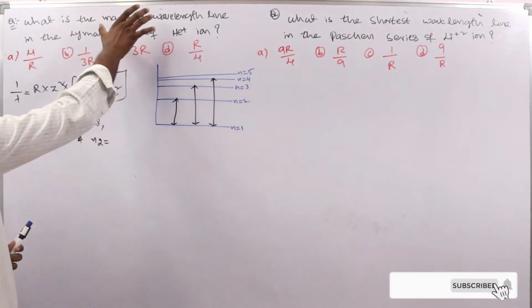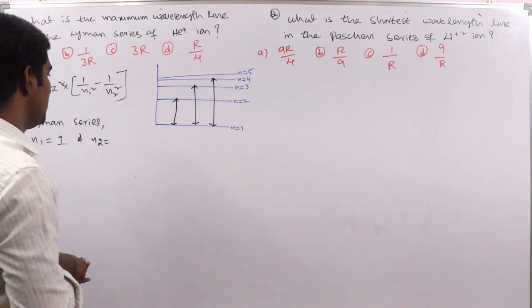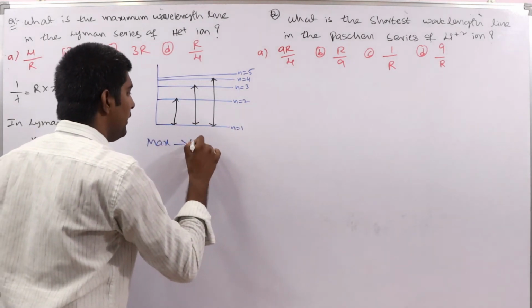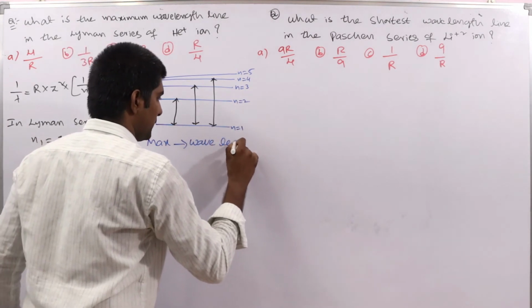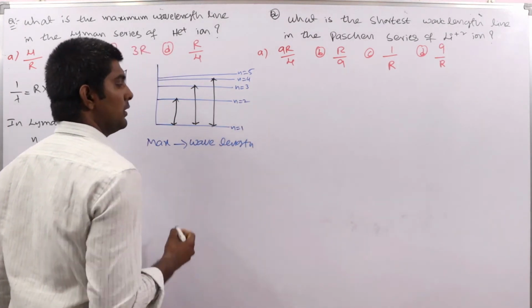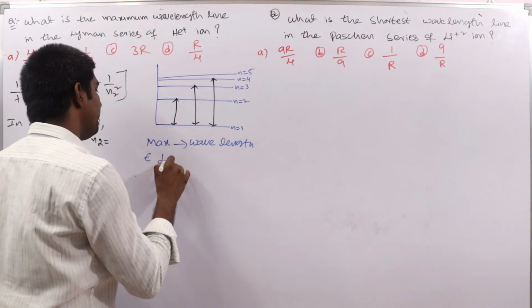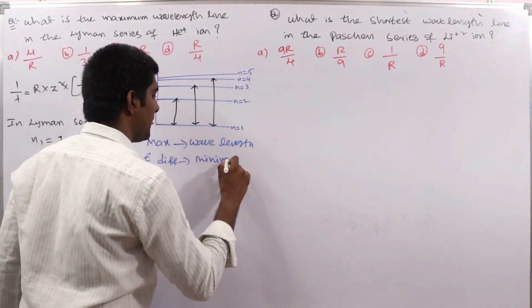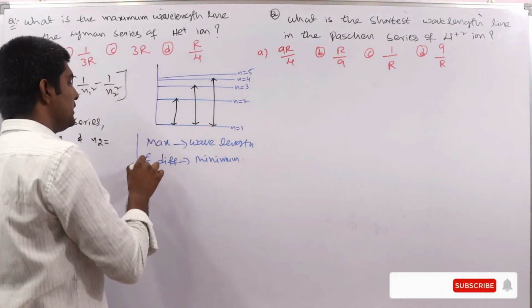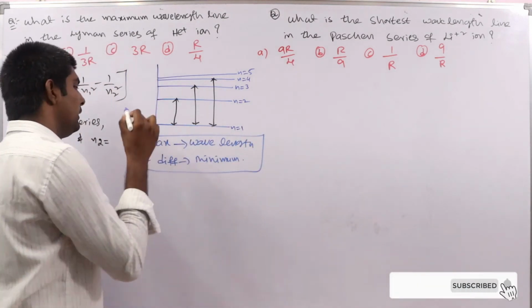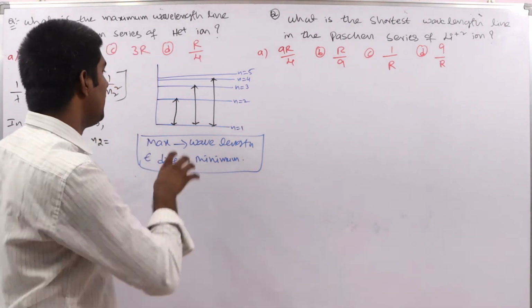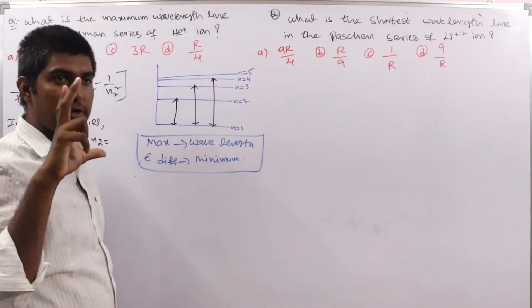So maximum wavelength means the energy difference must be minimum. Remember this, very important. Maximum wavelength line means the energy difference must be minimum.